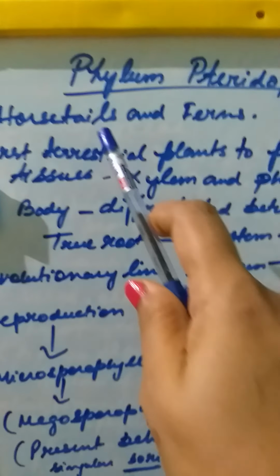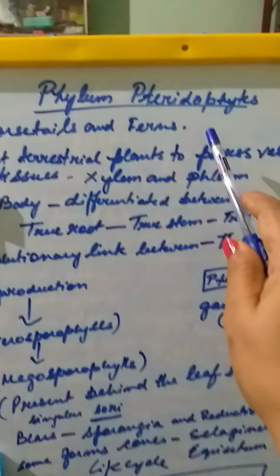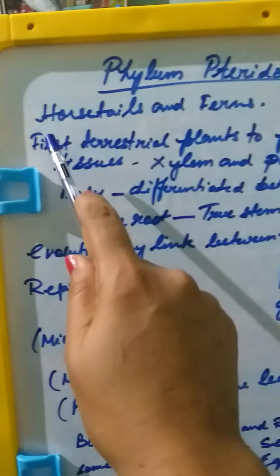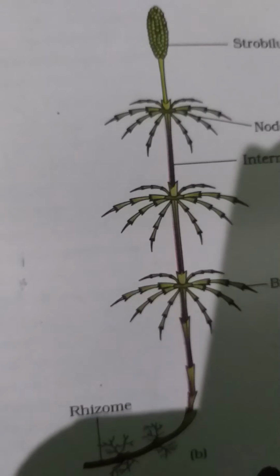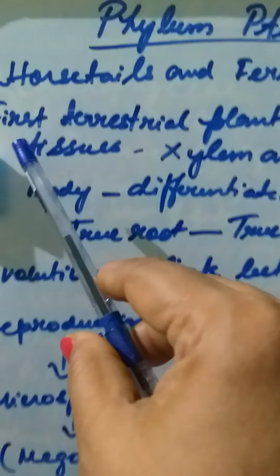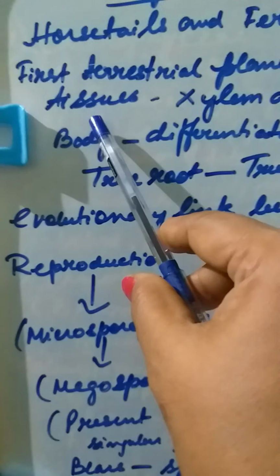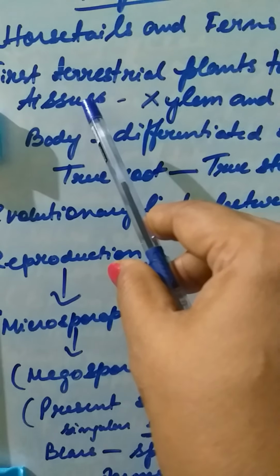Now here today we'll be dealing with the phylum Pteridophytes. Okay. Now these Pteridophytes basically belong to horsetails and ferns. Okay. Now if you can see the figure here, these are the various plants. Ferns you can very well see, and you can very well know that these are found in wet and damp places. Even the ordinary fern known as Pteris.